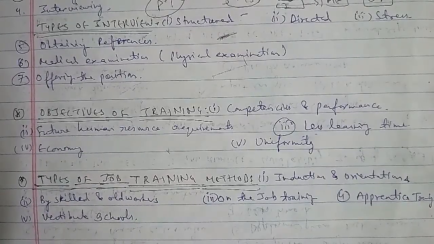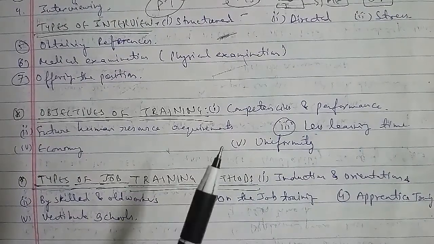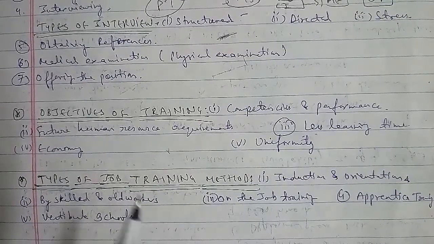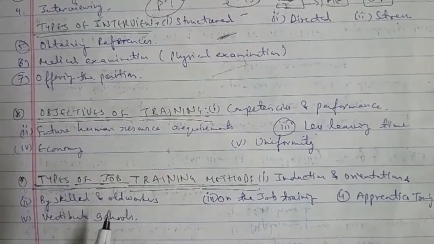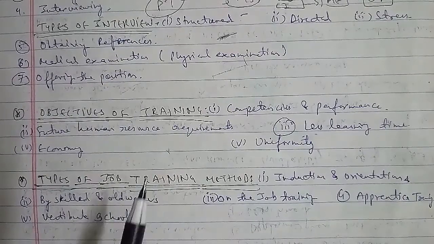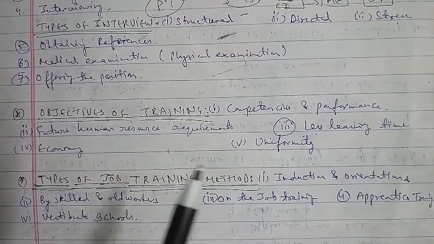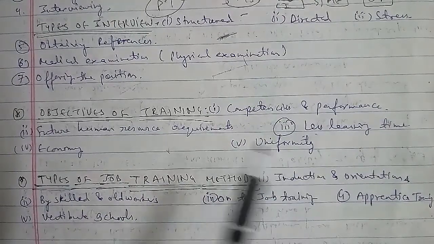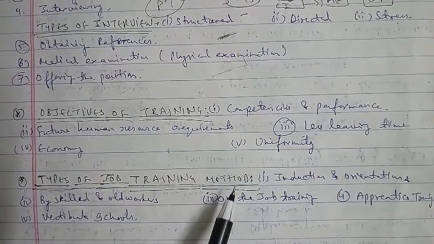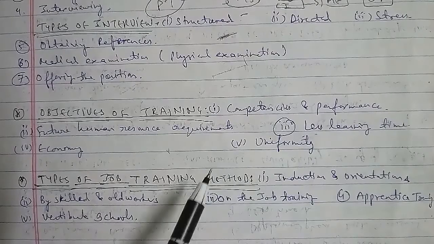Now let's go ahead with another one, and that is your 2 marks possible questions. What they can ask you is Fayol's principles of management. Fayol stated a general 14 principles of management. The first is division of work, second is authority and responsibility, third is discipline, fourth is unity of command, fifth is unity of direction, sixth is subordination of individual interest to the common interest, the seventh is remuneration, eighth is centralization, ninth is scalar chain, tenth is order, eleventh is equity, twelfth is stability of personnel tenure, thirteenth is initiative, and the fourteenth is esprit de corps.